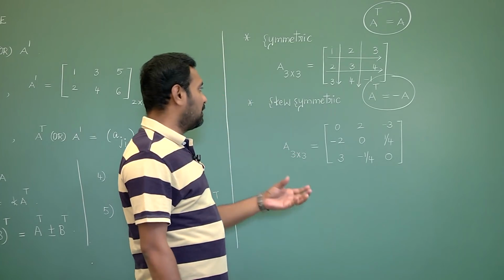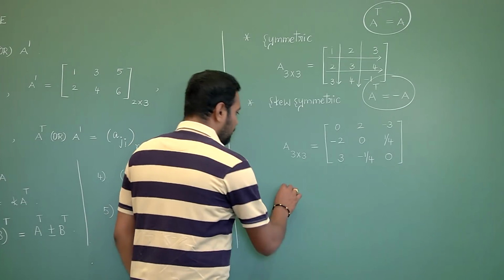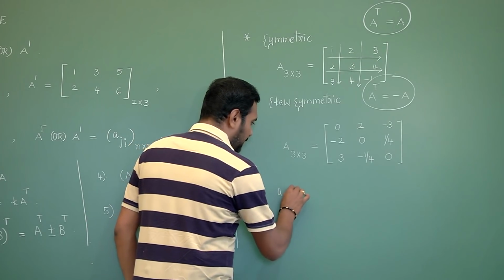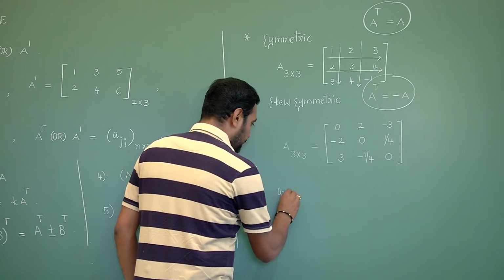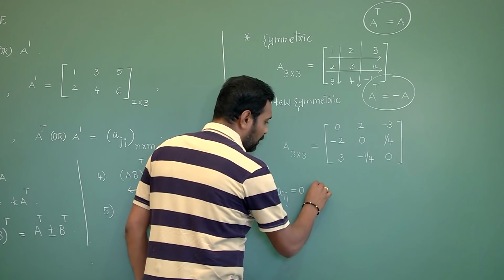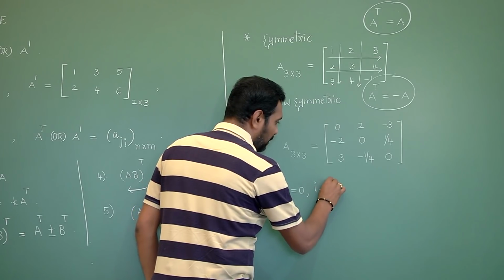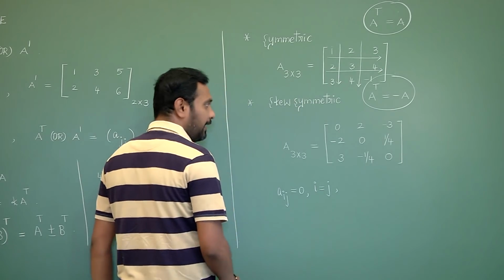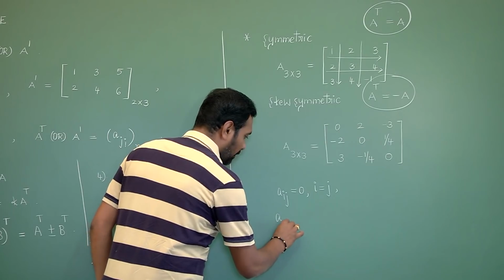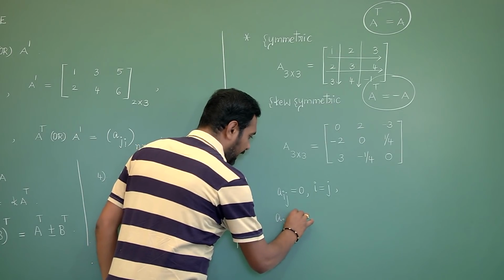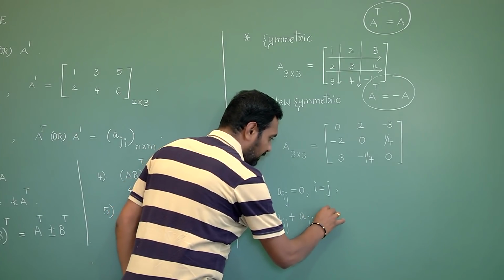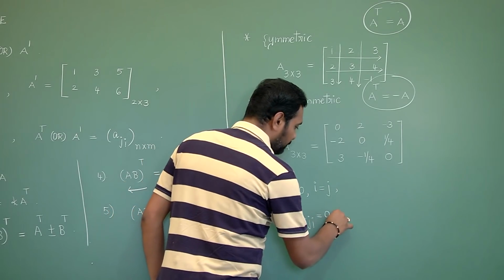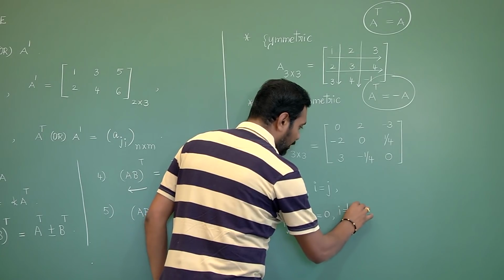In general, for a skew symmetric matrix, Aij equals to 0 for i equals to j and Aij plus Aji equals to 0 for i not equals to j.